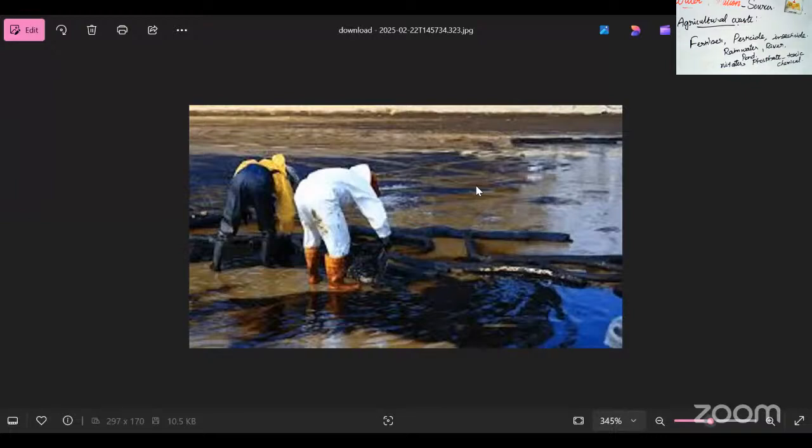The oil remains floating on the water surface, so it looks like black color water. Basically, water is colorless, is it not? Why is it black? Because oil spills are floating in this area, so it is black in color. The oil which remains floating on the water surface blocks the sunshine and reduces the dissolved oxygen in the water. So marine organisms also suffer because of oil spill water pollution.